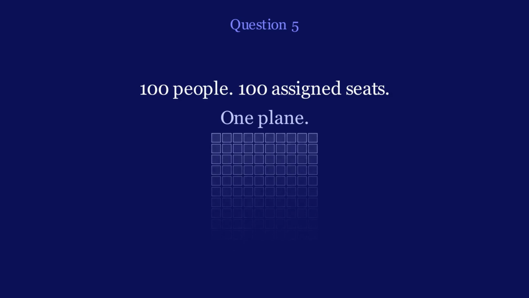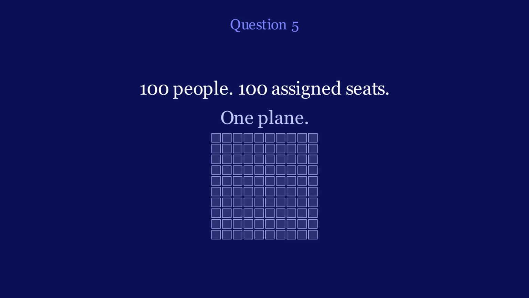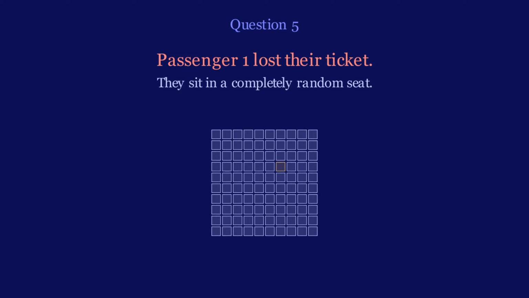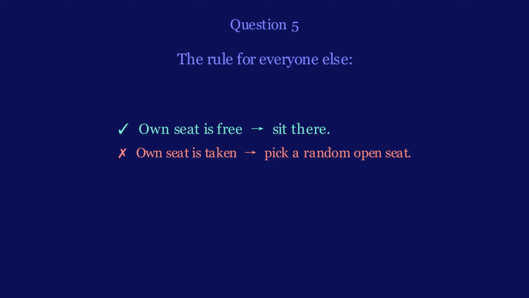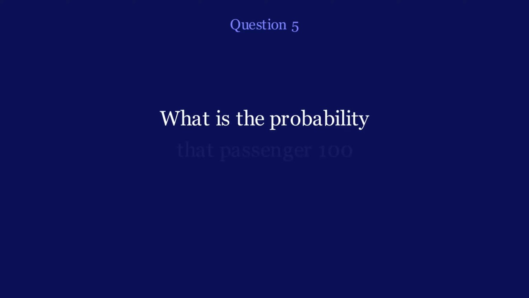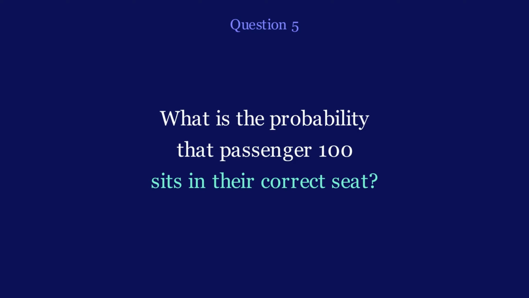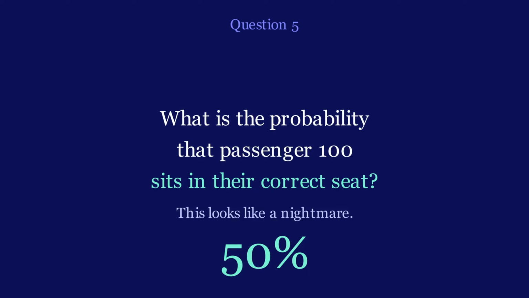Alright, question 5. This one feels impossible at first. 100 people are boarding a plane. Everyone has an assigned seat, but the first passenger lost their ticket. So they sit in a completely random seat. Now every person after that, they sit in their own seat if it's free. Otherwise, they pick a random open seat. What's the probability that the last passenger sits in their correct seat? This looks like a nightmare, but the answer is 50%.